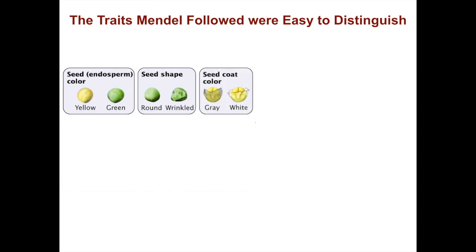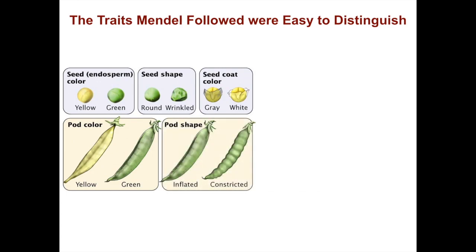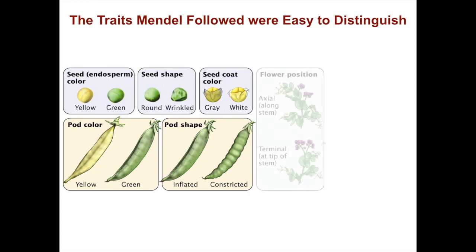Seed color, either yellow or green. Seed shape, either round or wrinkled. Seed coat color, either gray or white. Pod color, either yellow or green. Pod shape, either inflated or constricted.